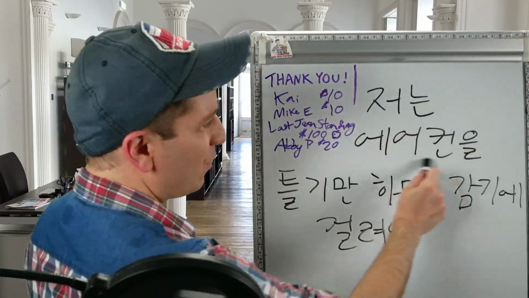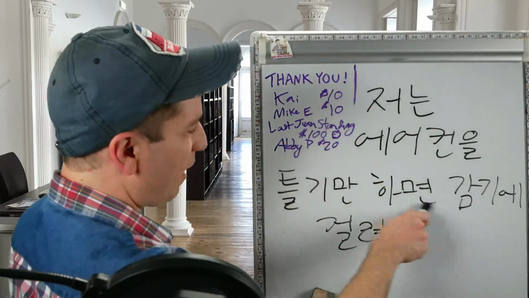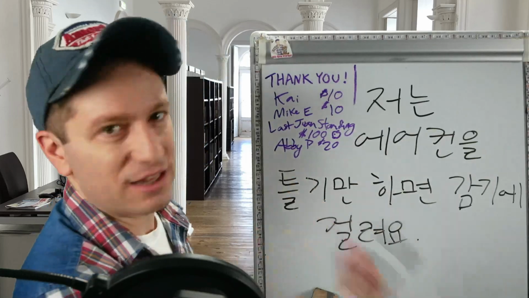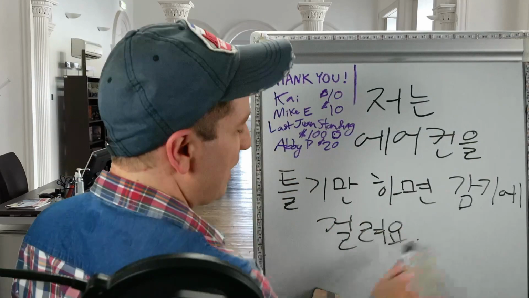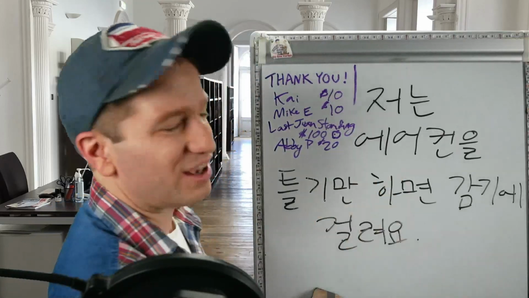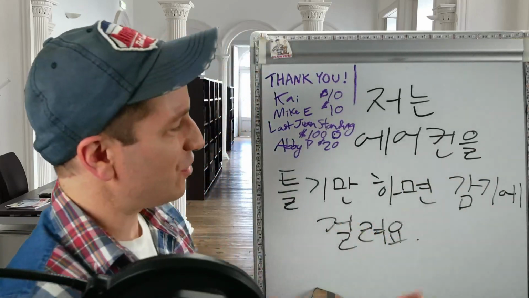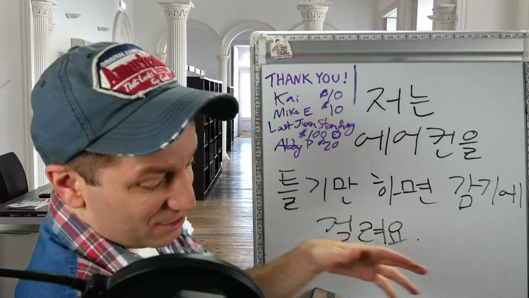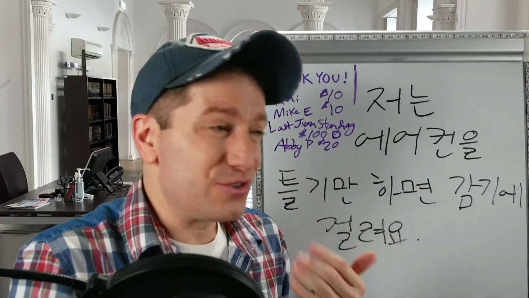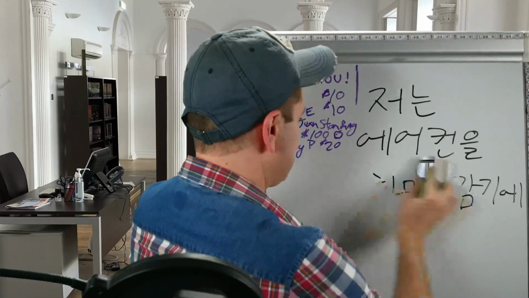저는, so I, aircon, so air conditioning. 틀기만 하면, so if I only 틀다, turn on the air conditioner, this is for turning on any sort of electronic device or machine. 감기에 걸리다, I catch a cold. 감기에 걸려요. So I catch a cold whenever I turn on the air conditioner. 저는 에어컨을 틀기만 하면 감기에 걸려요. So whenever I turn on an air conditioner, implying that all it takes is for me to turn on an air conditioner and I catch a cold. Or all I have to do is turn on the air conditioner and I catch a cold. Whenever I turn on the air conditioner, I catch a cold.